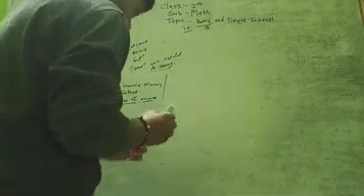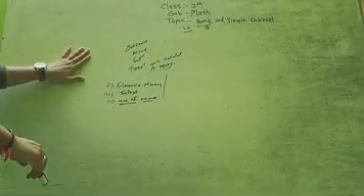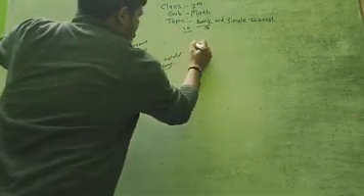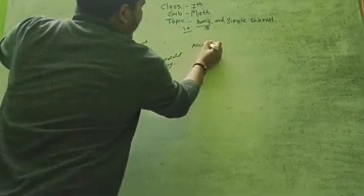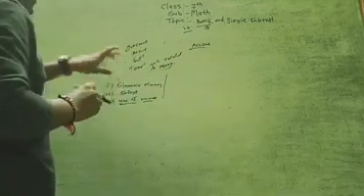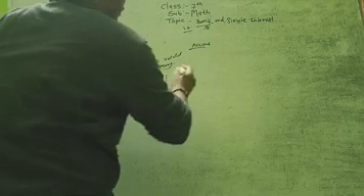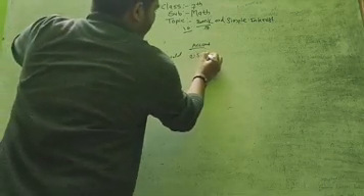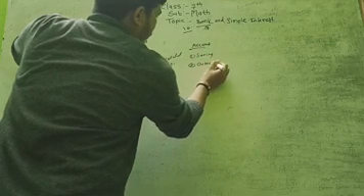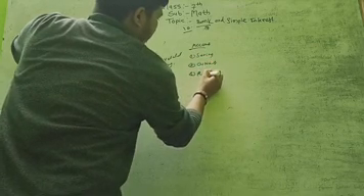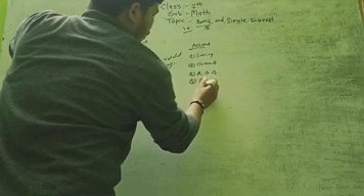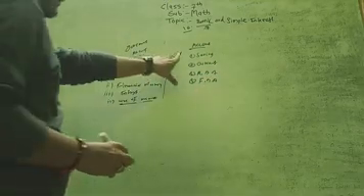To take these advantages or facilities from the bank, a person has to open an account in the bank. Which type of account do we have to open? We have seen four types of accounts. The first is the saving account. The second is the current account. The third is the recurring deposit account. The fourth is the fixed deposit account.